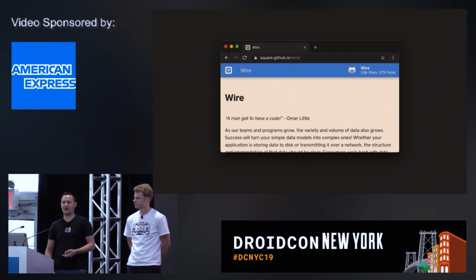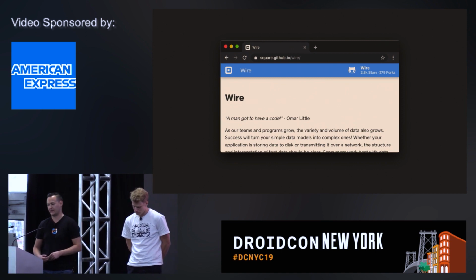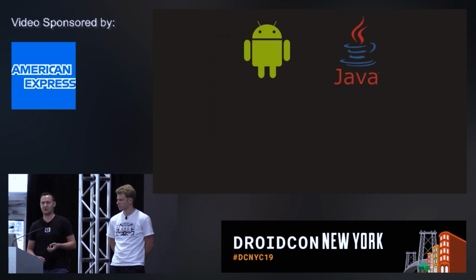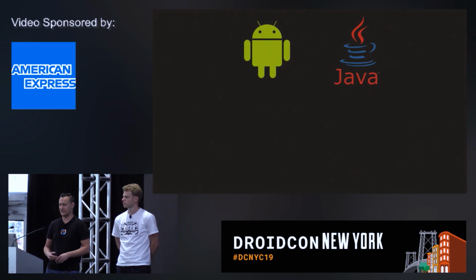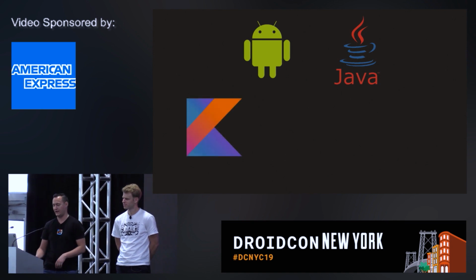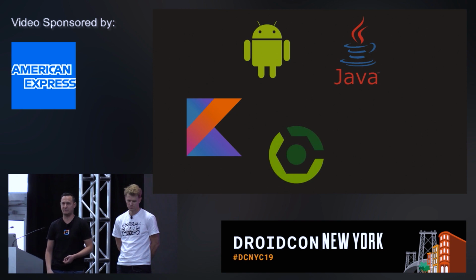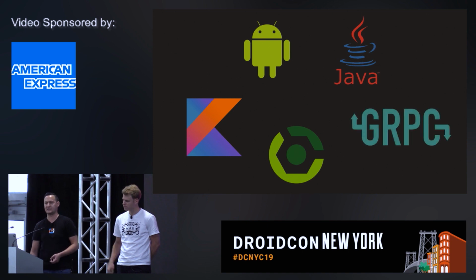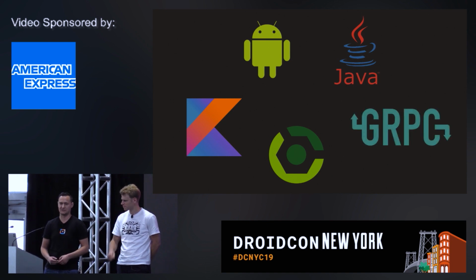So what is Wire? Wire is a protocol buffers library that we built at Square quite a while ago, actually, and initially was designed as the Java toolchain, basically a compiler and a runtime. And it was specifically designed to generate Android-friendly code. But since the inception of Wire, a lot has changed in the world. So last year, we embarked on a pretty long journey to modernize Wire, and first of all, to teach it to understand Kotlin and to generate Kotlin. And along the way, we actually updated the tooling by adding a new shiny Gradle plugin to the Wire toolchain. And we added an exciting new feature, which is the gRPC support.